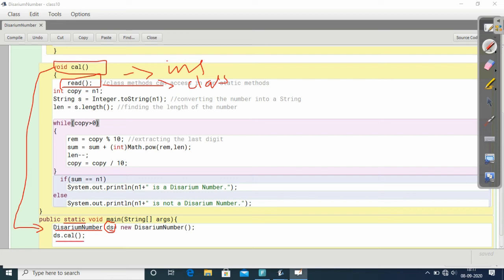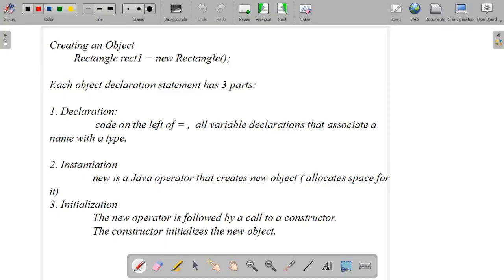Is it? The class name is Disarium number. So we have created an object, the name is ds equal to new Disarium number. Then using the object name through the dot operator we are accessing that instance method. So how will you access? ds dot calc. Clear? This is the way of accessing an instance method or variable in a class method. Through the object we can access it; directly, we can't access it. But in the case of an instance method, we can access any class variable or class method or instance variable or instance method. Clear? Okay, next one is creating an object.